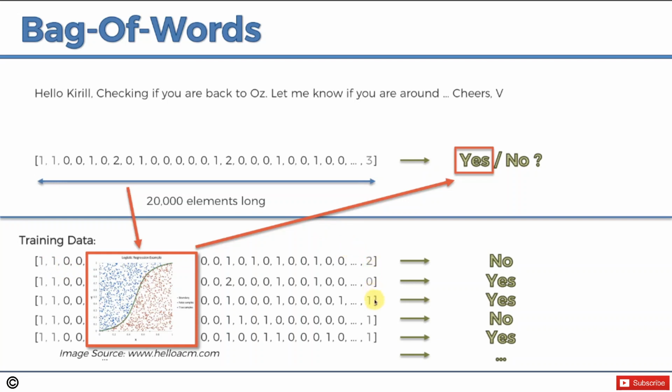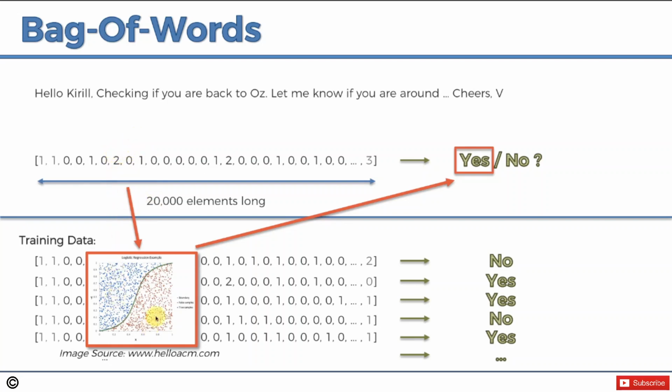So you can see that every input here, every time we were training the data, the independent variable vector always had the same length, 20,000. It always had the same format. So we know that this position always corresponds to a certain word. This position, let's say 1, 2, 3, which word was it? 1, 2, 3, 4, 5, 6, 7, 8, 9. So this one was the if, right? So this corresponds to if, or something like that.